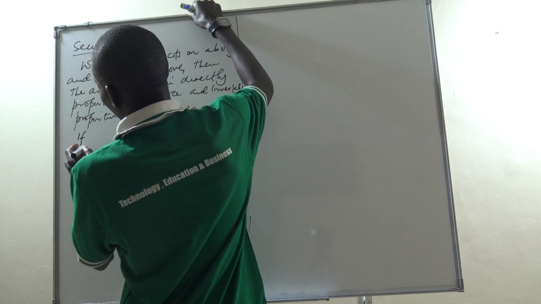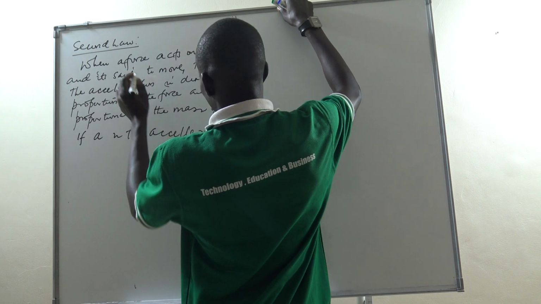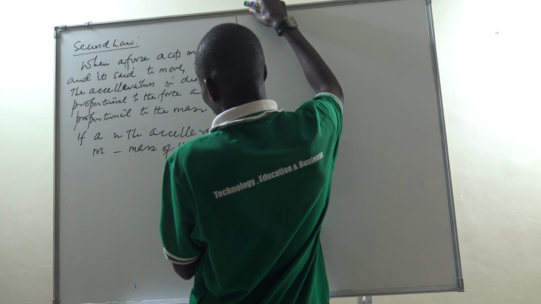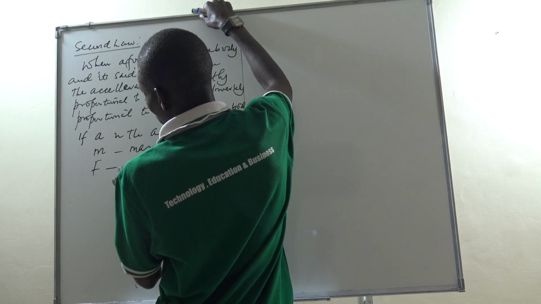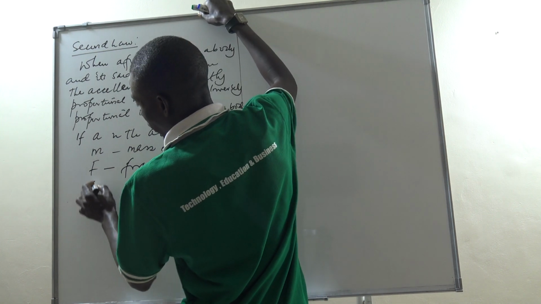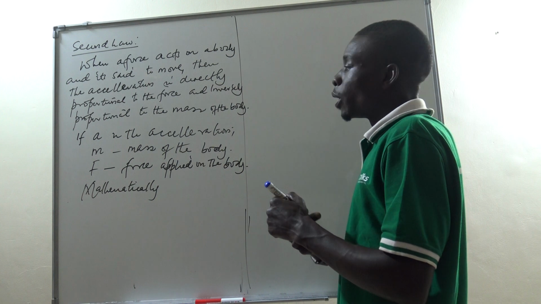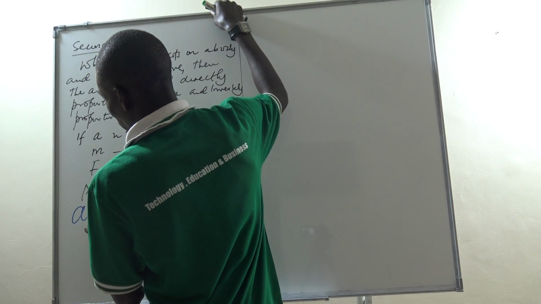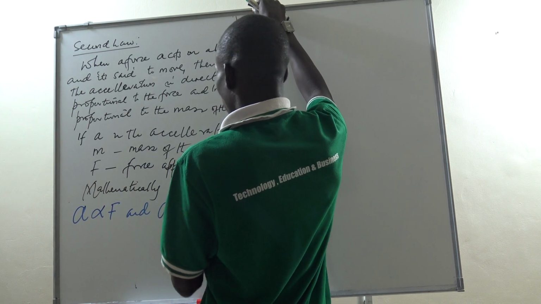So, if A is the acceleration, M is the mass of the body, and F is the force applied on the body, then mathematically, we are saying that acceleration is directly proportional to force, and acceleration is inversely proportional to the mass.